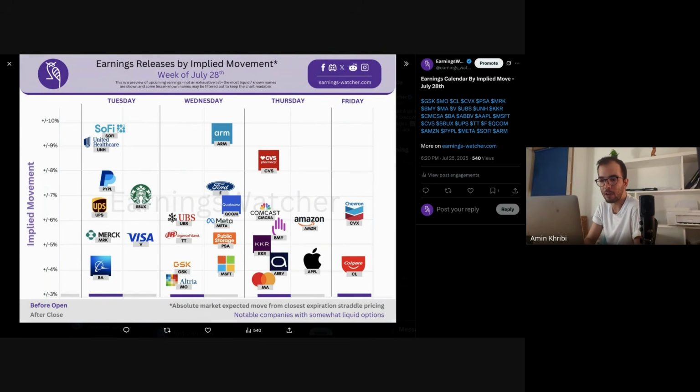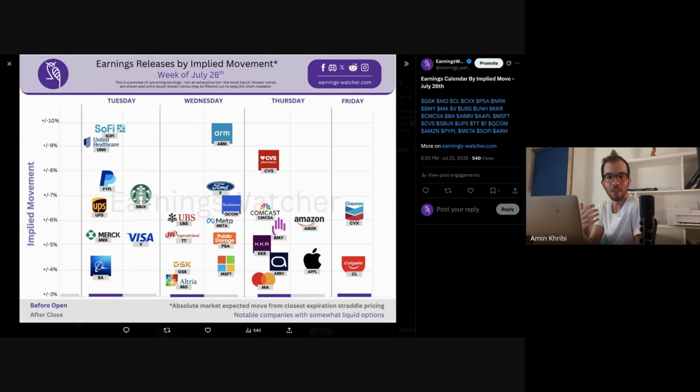We directly spot here SoFi and UNH, CVS, that seem to have the highest implied moves next week. And the most popular names, the tech names, are sort of spread out. We see here Apple at around 4.5%, Amazon around 6%, Meta the same. And so these numbers, as you know, give us an idea of the market expectation. Reminder, the implied move that you see here on the left axis is the absolute move, so up or down, that is priced in by the options market. And this is calculated from the closest expiration straddle, so a call and a put at the money.